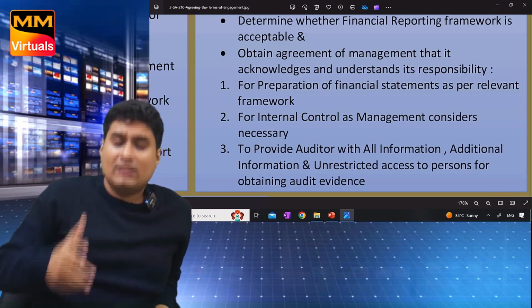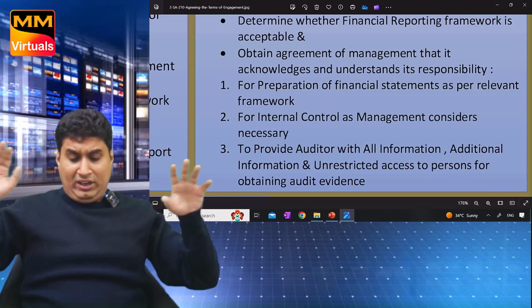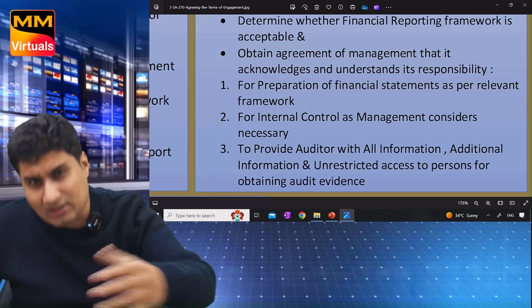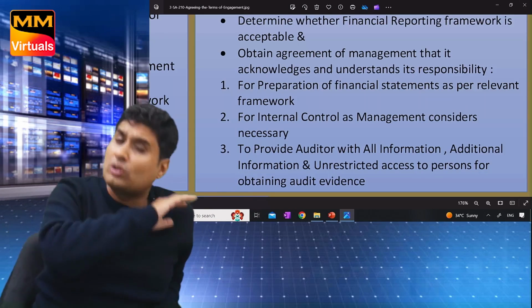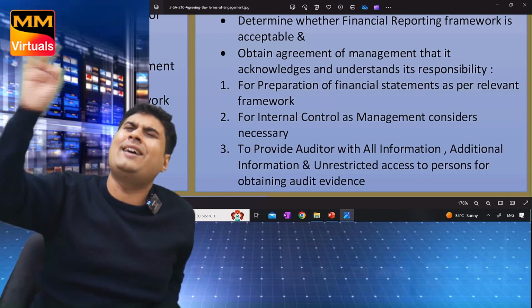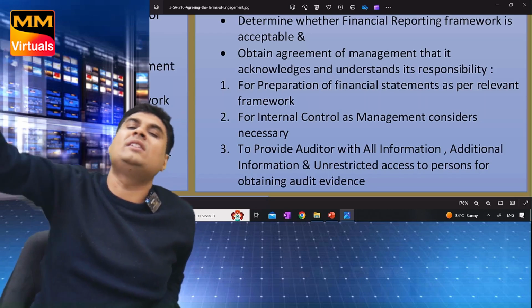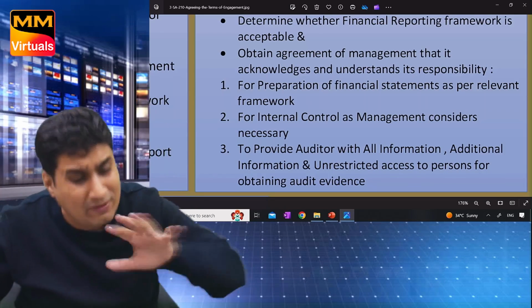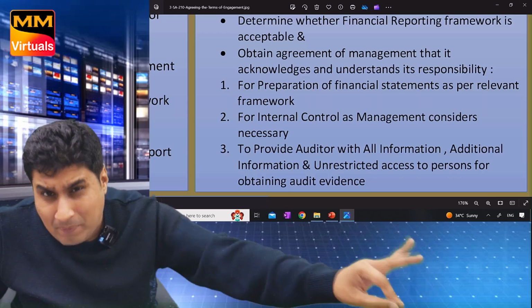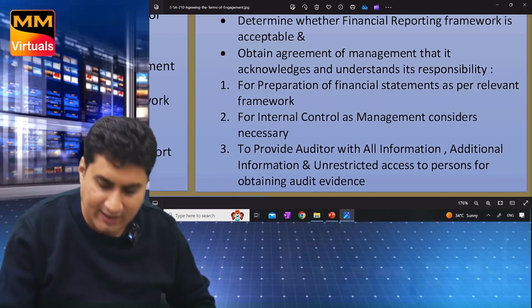Internal control. Three, provide the auditor with all information, additional information, unrestricted access to people within the entity. I can ask the CFO, CEO, anyone. If you tell me you cannot ask him, then I will not do such an audit. Read nicely.